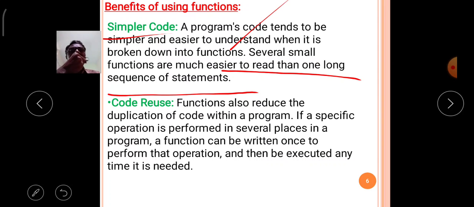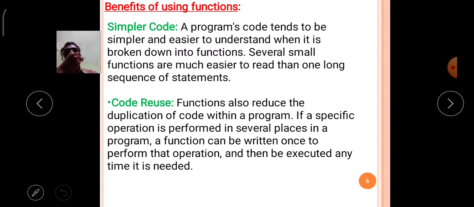What is the meaning of this? Writing functions gives simpler code, and a programmer's code tends to be simpler and easier to understand.